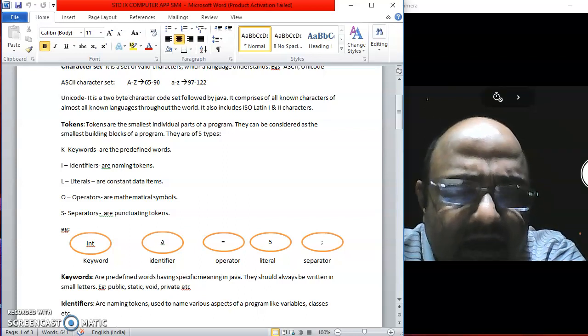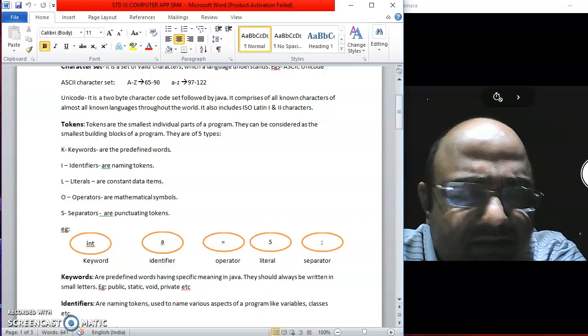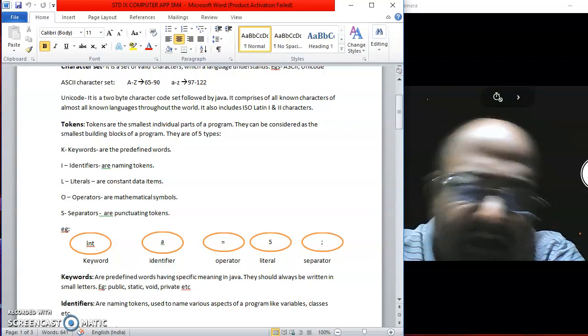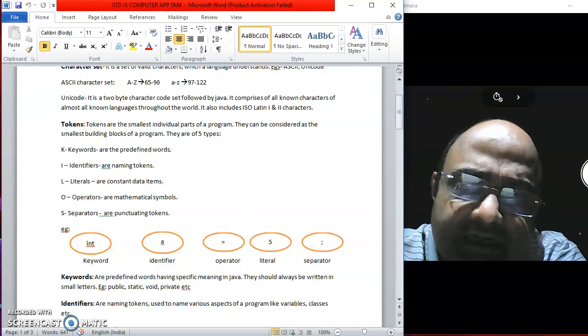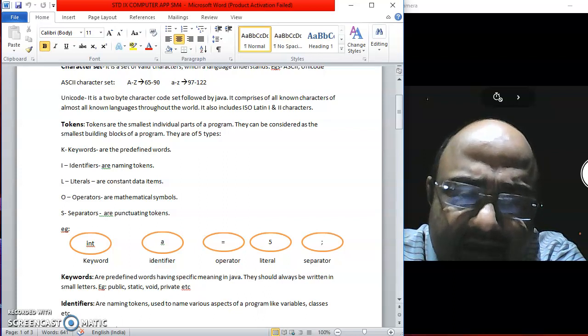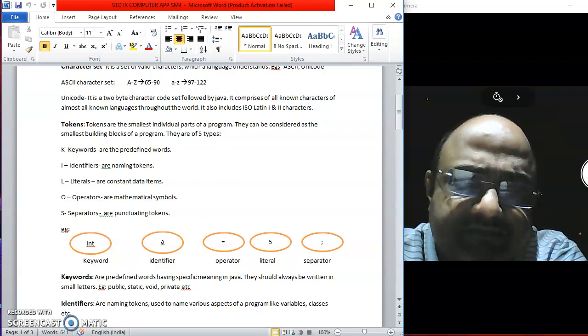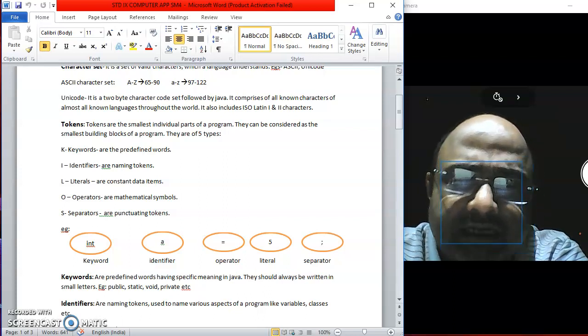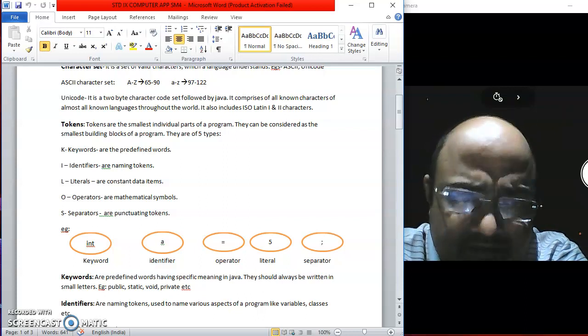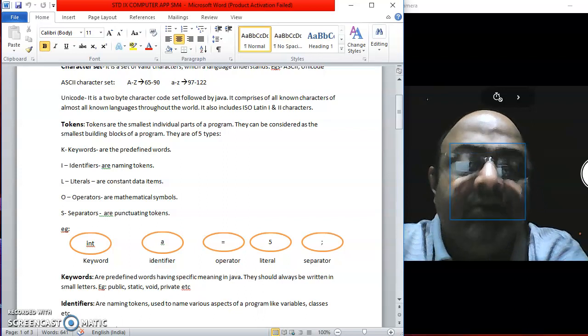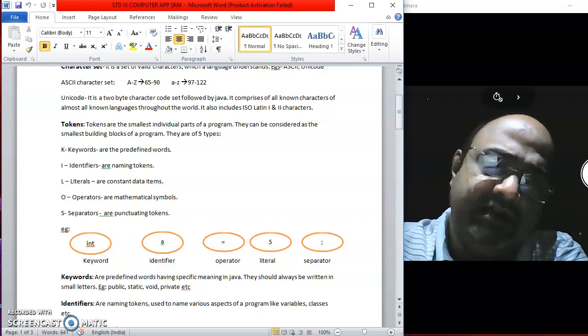How are we going to distinguish one variable from another, or separate one class from another? Naturally, we need to identify these entities. So to identify these entities, we give a name to them. These names are known as identifiers.